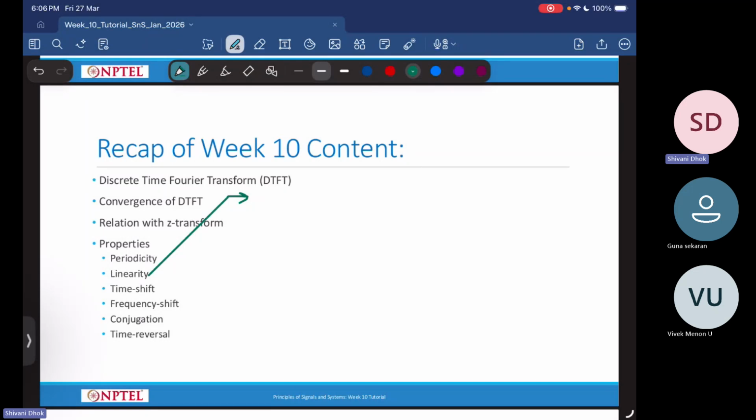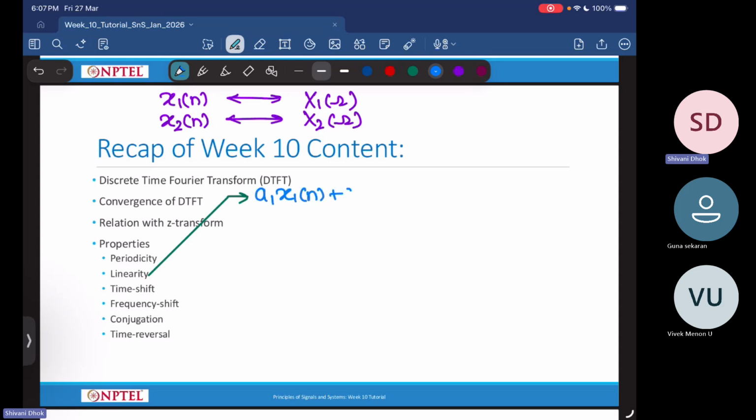The linearity property says that if I have a signal x1 of n, and its discrete time Fourier transform is capital X1 of omega, and another discrete time signal x2 of n, with discrete time Fourier transform X2 of omega, then if I consider the linear combination a1 x1 of n plus a2 x2 of n, its DTFT is a1 X1 of omega plus a2 X2 of omega.